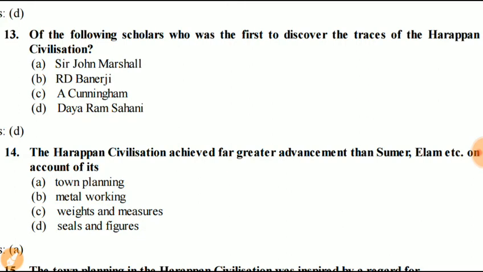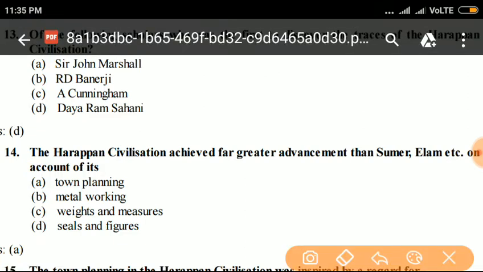The Harappan civilization achieved far greater advancement than Sumer, Elam, etc. on the account of its town planning, metal working, weight and measurement, seals and figures. Answer is A. Town planning. Harappan civilization achieved far greater advancement than Sumer and Elam on account of town planning.